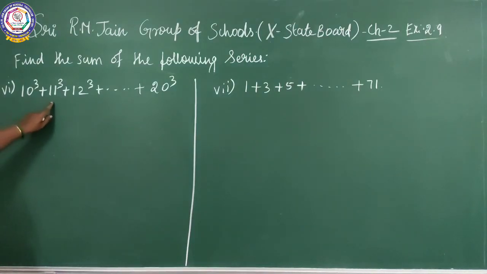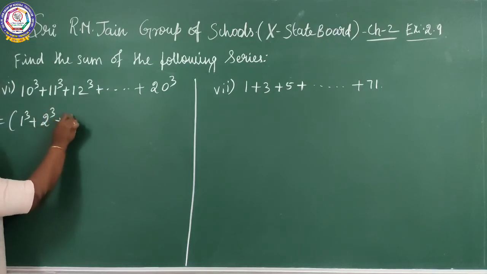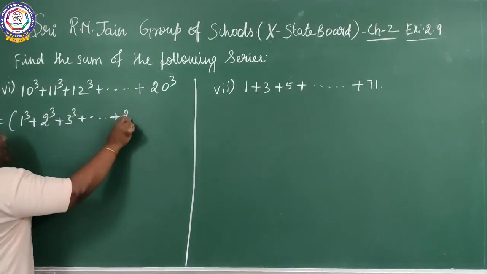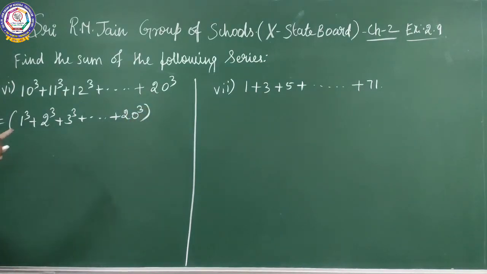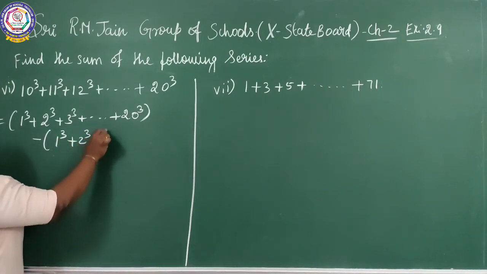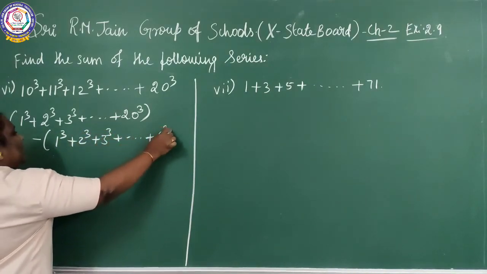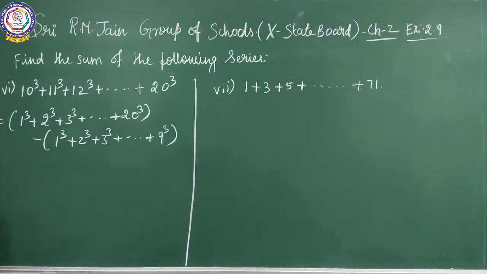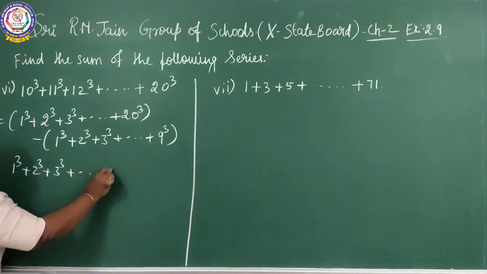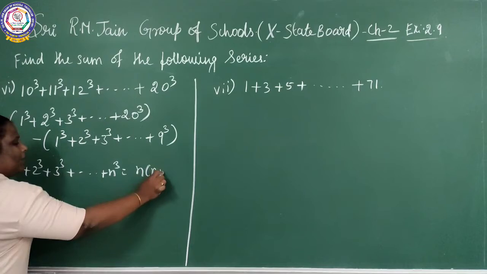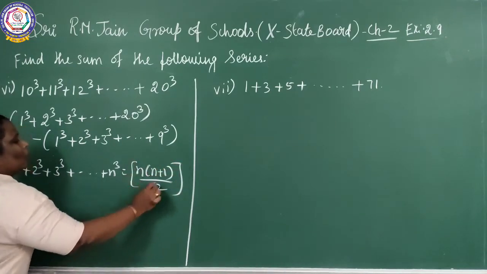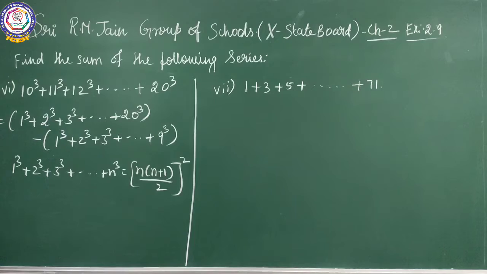It does not start with 1 cube, so how will you write it? 1 cube plus 2 cube plus 3 cube, etc., plus 20 cube total, minus 1 cube plus 2 cube plus 3 cube, etc., plus 9 cube. What is the formula for 1 cube plus 2 cube plus 3 cube, etc., plus n cube? n into n plus 1 by 2, the whole square.